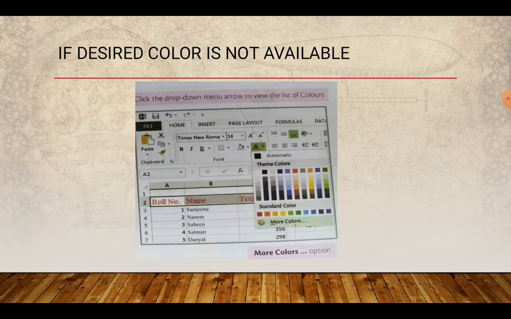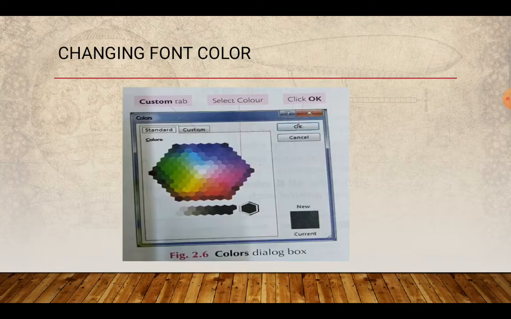But if your desired color is not available in the given list of colors, click on More Colors option as shown in the figure. Colors dialog box will appear like this. You can select your desired color from the options on the Standard tab, or you can mix colors to get your desired color on the Custom tab.